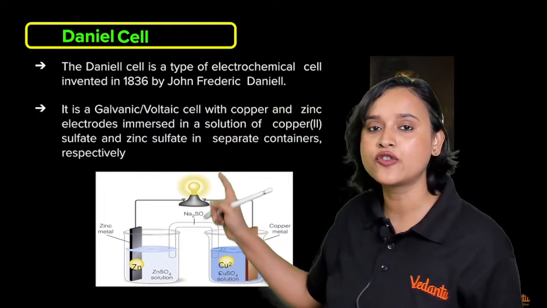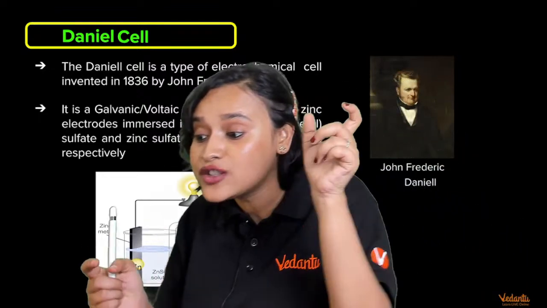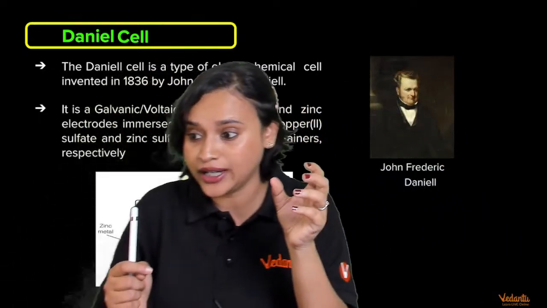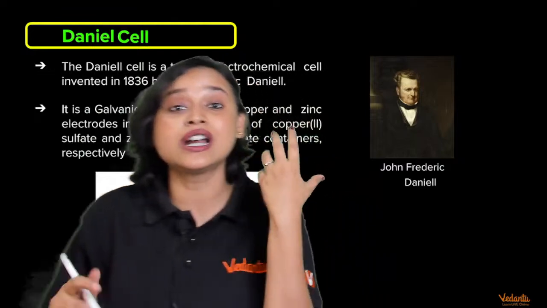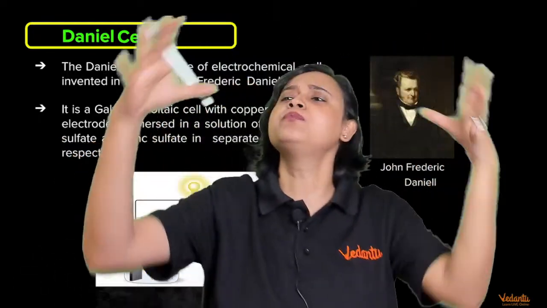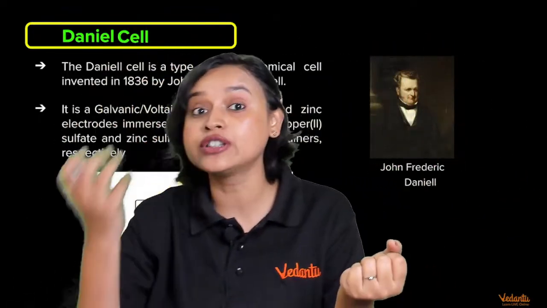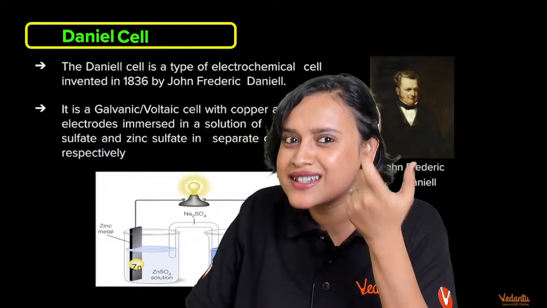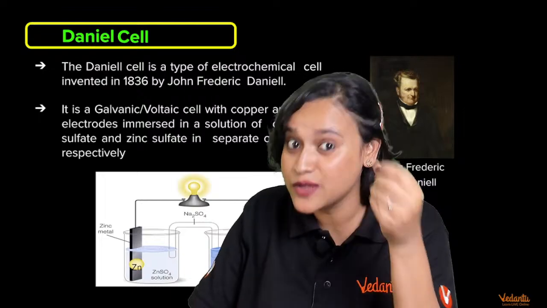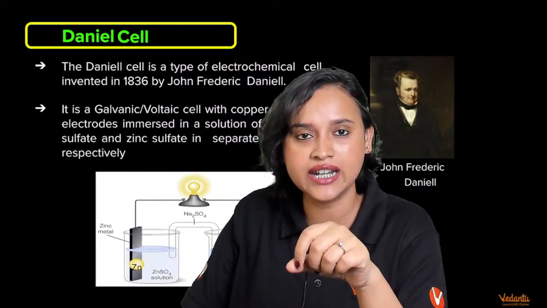You have copper sulfate and zinc sulfate, separated in 2 containers. If you complete the whole setup, the zinc rod with zinc sulfate and the copper rod with copper sulfate, you might want to call it a cell. That is your Daniell cell, everybody, isn't it?